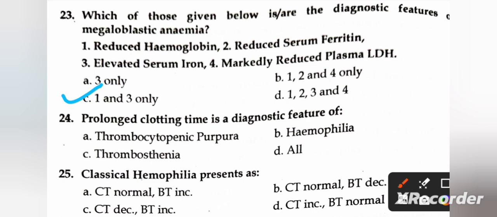So the right one is hemophilia. Next question: classical hemophilia presents as A, CT normal, BT increase; B, CT normal, BT decrease; C, CT decrease, BT increase; and D, CT increase, BT normal. So the right one is D, CT increase and BT normal.